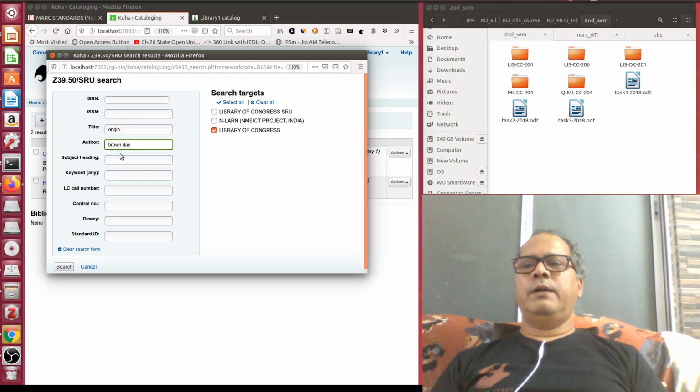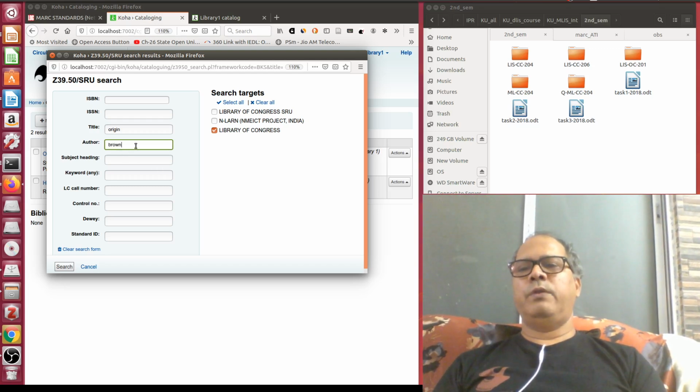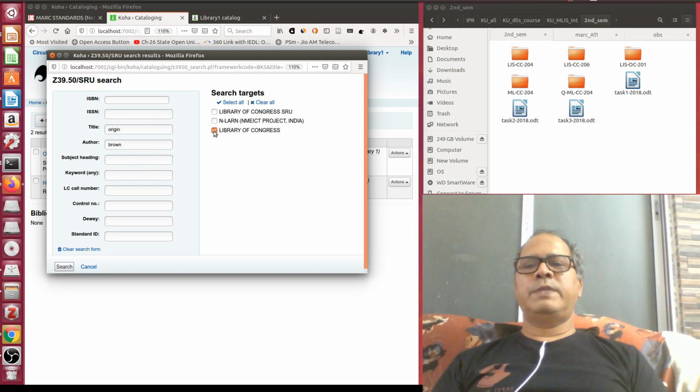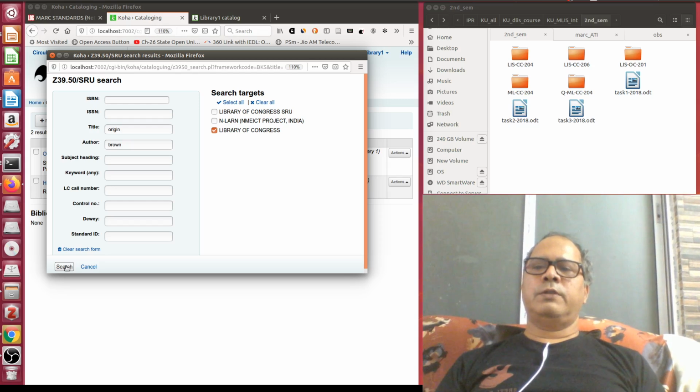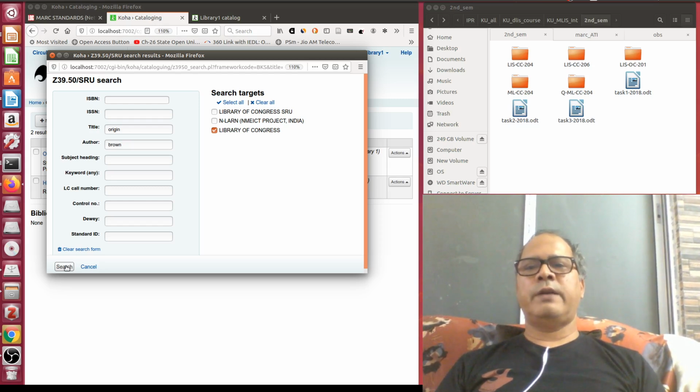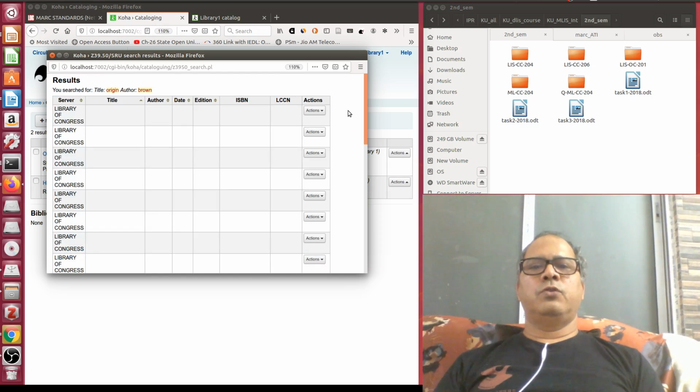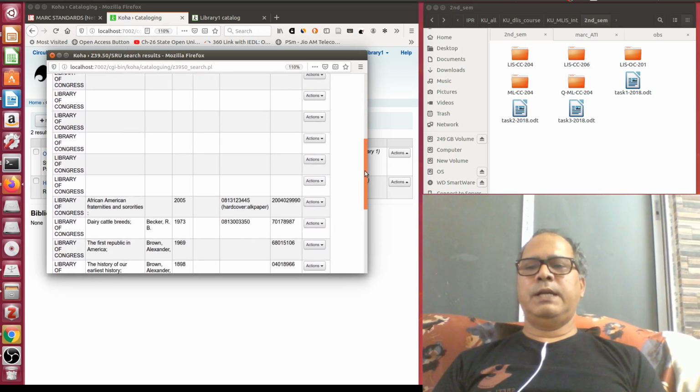Suppose the title of the book is Origin and the author is Dan Brown. I write Brown, or you can simply write the surname of the author. Now I select Library of Congress to search whether this book is available or not. If I click search, my local Z39.50 client will contact the Z39.50 server of the Library of Congress. If the document is available, it can snatch the metadata for me. So it resulted in something.